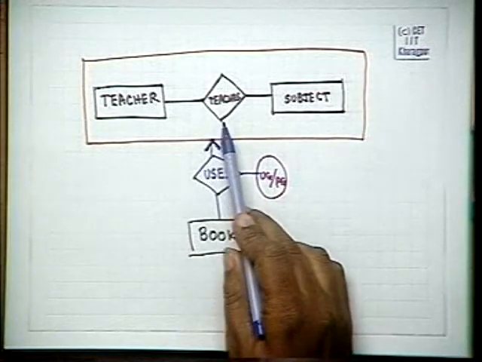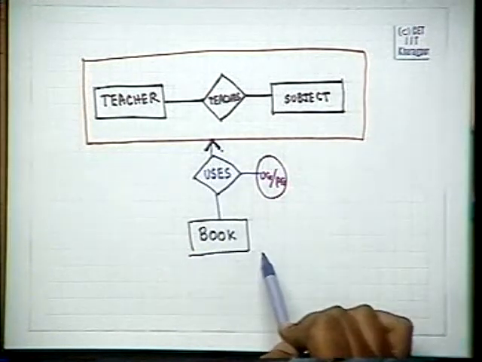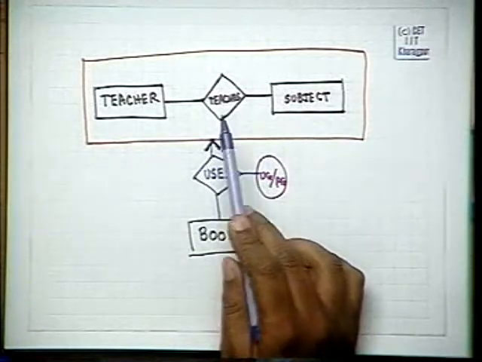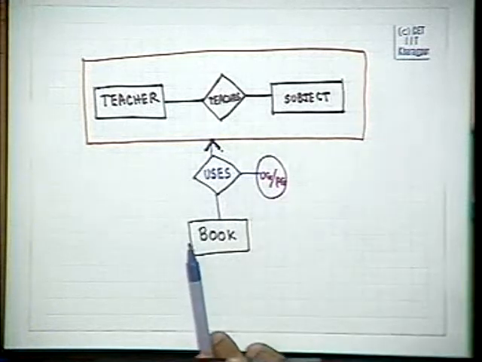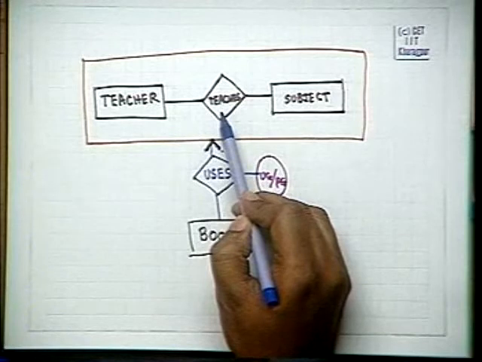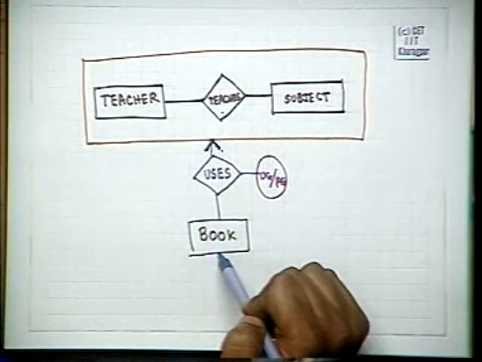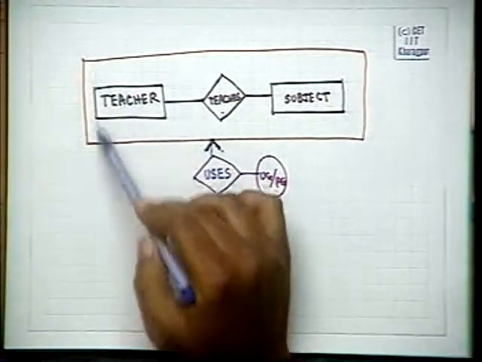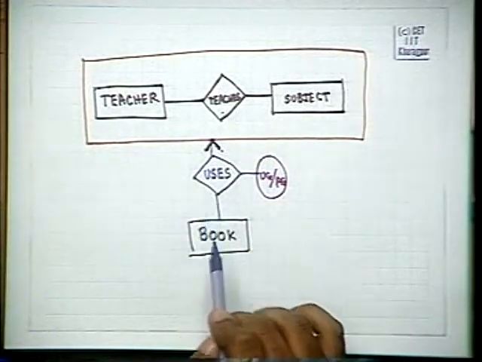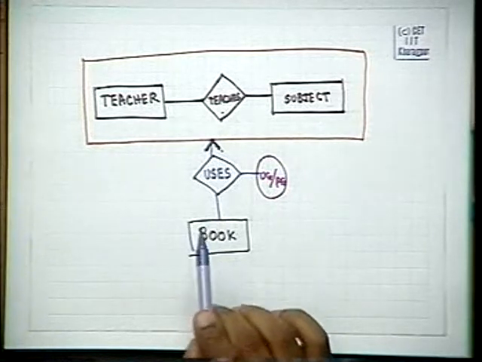So, a particular teacher can use a book if we write it like this, and this book cannot be used by another teacher who is teaching another subject. It is actually a mapping with this relation back here. You look at it as one whole entity. You can put all the mapping constraints, the weak entities, strong entities, everything comes here.